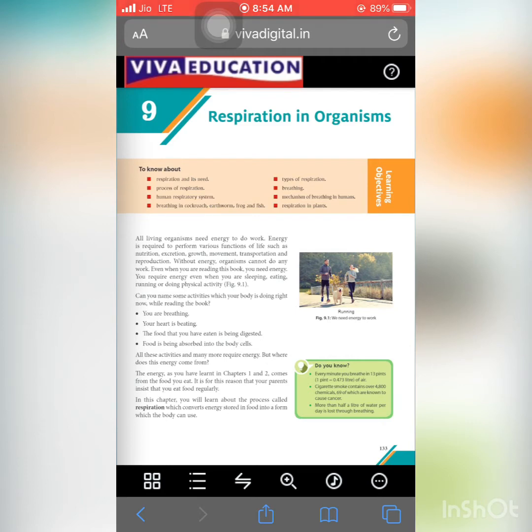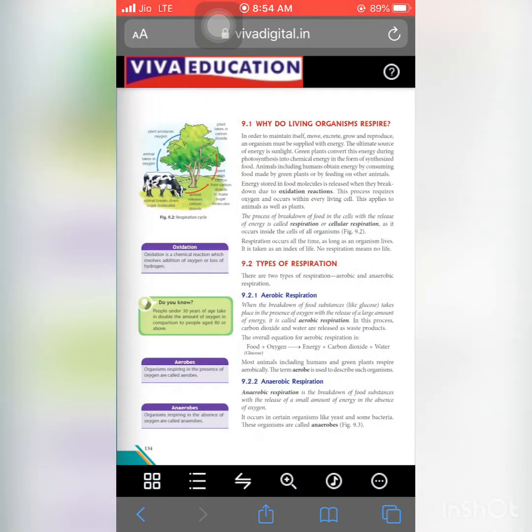Okay, so next one is, why do living organisms respire? Means why do all living beings respire? So firstly, the simple answer is we all respire, or all living organisms respire, to get energy. The main concept is that all living organisms require respiration to get energy.